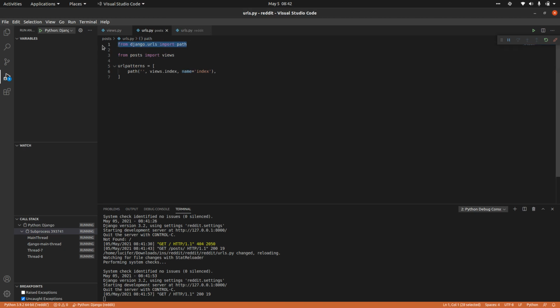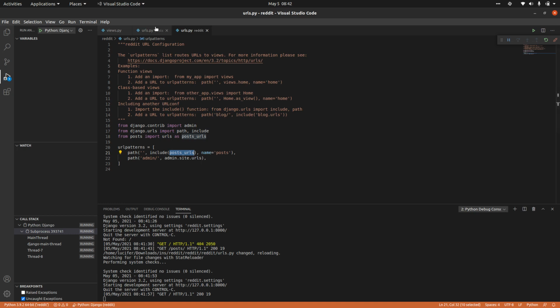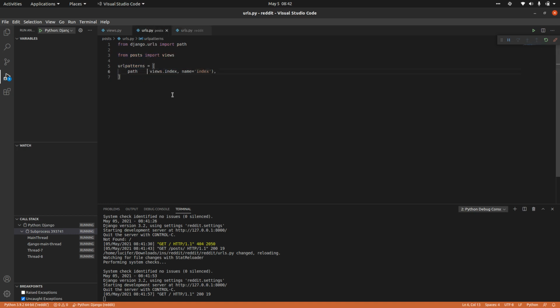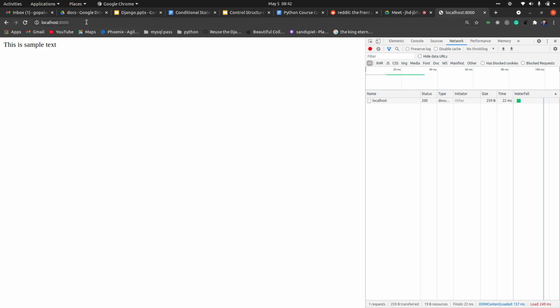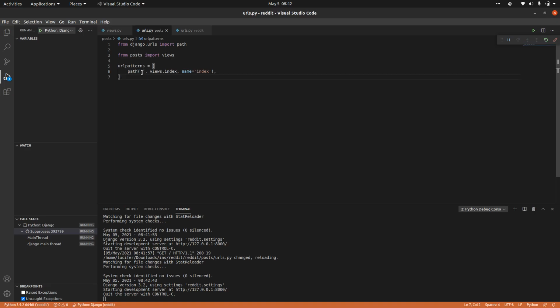Here this is already there from Django URLs import path. You have to include your views as well. I'm just importing all my views, from posts import views. At this particular point, I am including my function and mapping it to some path. Currently we did not have any path here, right? Here also we did not have any path, that's why it is coming at the root path itself. So at the empty path, I just included my index, which is my function.